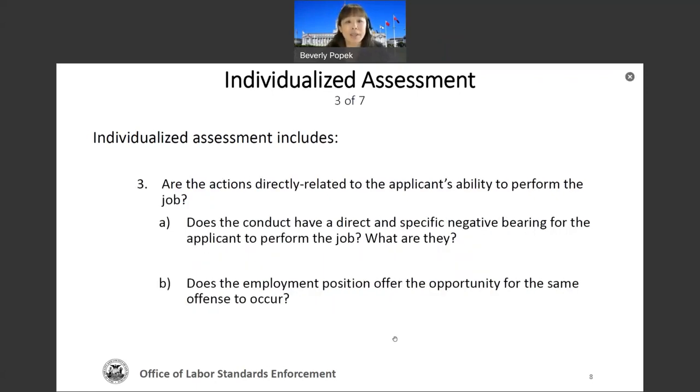Number three, this is really the heart of the whole assessment here. Are the actions directly related to the applicant's ability to perform the job? You need to think about that. And this is the only reason that is allowed for you to rescind your job offer, if you see that there are actions directly related to the applicant's ability to perform the job.